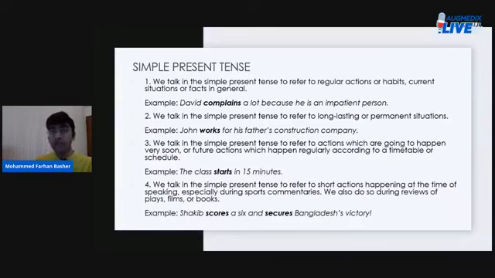So when you're making commentary, you can choose to do so in the simple present tense. All right? Okay, moving on to the next slide.